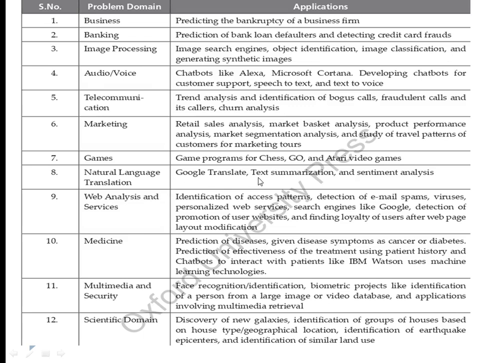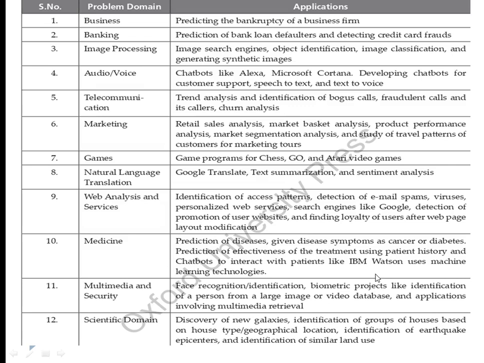NLP, as I already told you: Google Translate, text summarization. You give a big text, it will summarize and give it to you. Sentiment analysis, which we just discussed. Web analysis, where you detect email spam and it automatically sends that mail to a spam folder. Viruses are automatically detected. Web services and promotion of user websites.